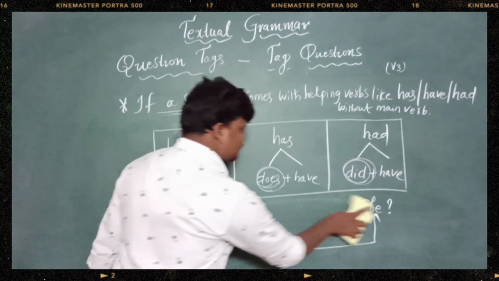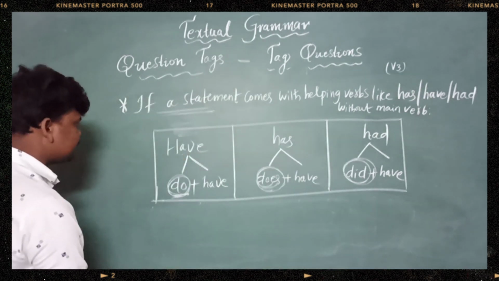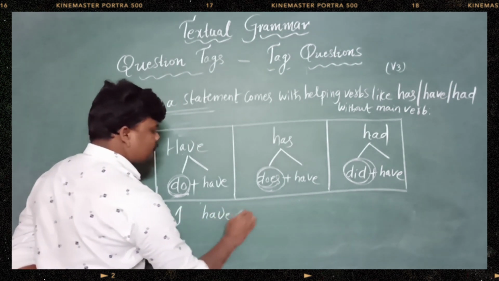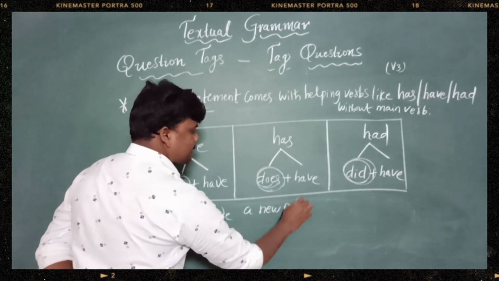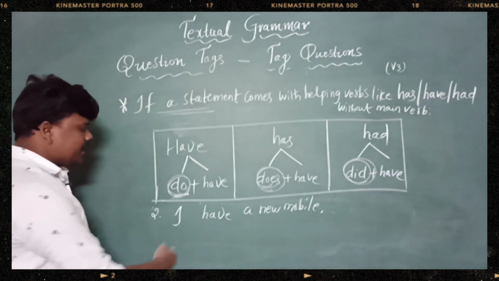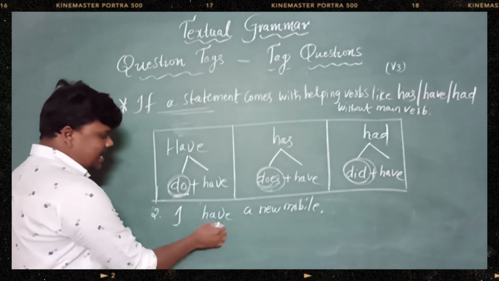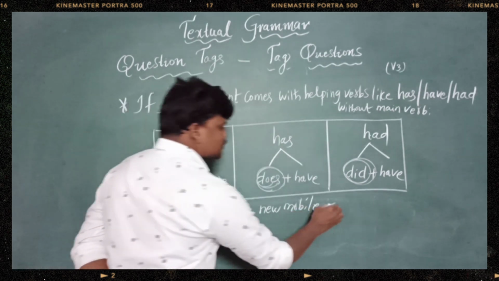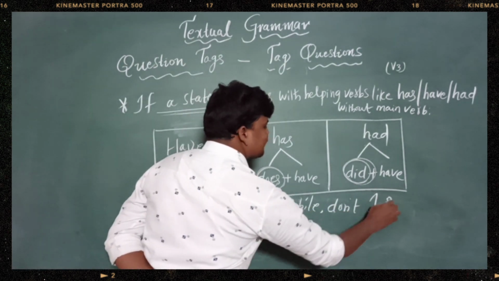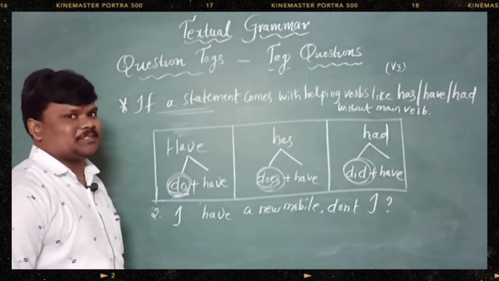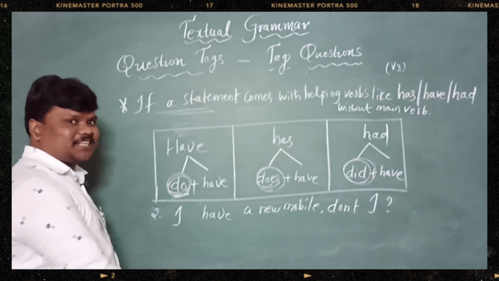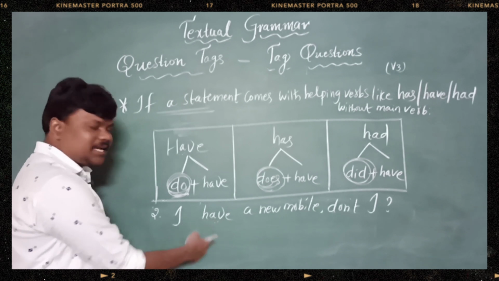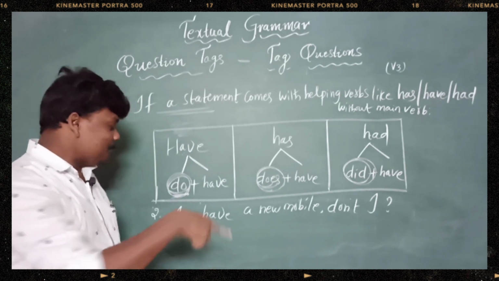Let's look into one more example based on the table. I have a new mobile, right? See, have came lonely without any help of a main verb. If have came, we need to take the help of do. So, don't I, not haven't I. So, don't write haven't I.